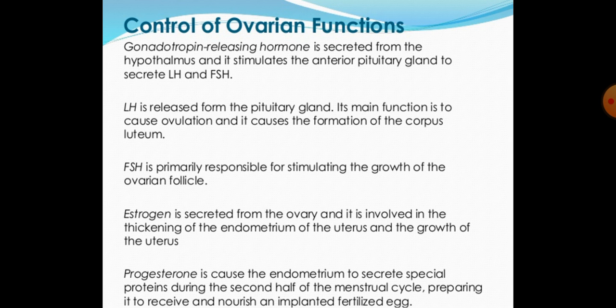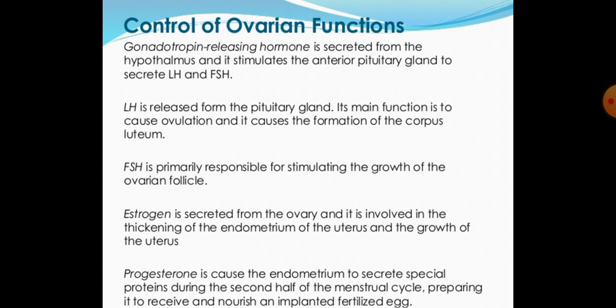LH is released from the anterior pituitary. Its main function is to cause ovulation and the formation of the corpus luteum. FSH is primarily responsible for stimulating the growth of the ovarian follicle.